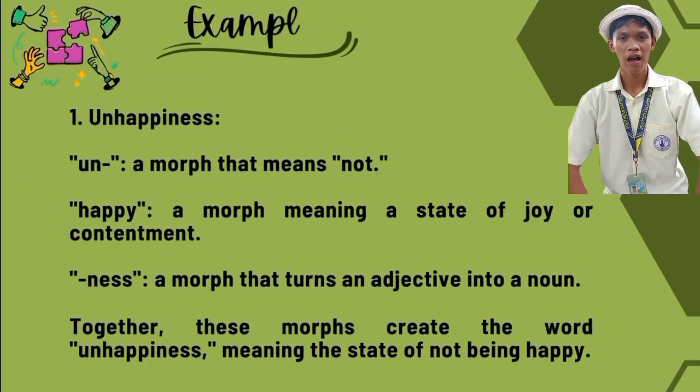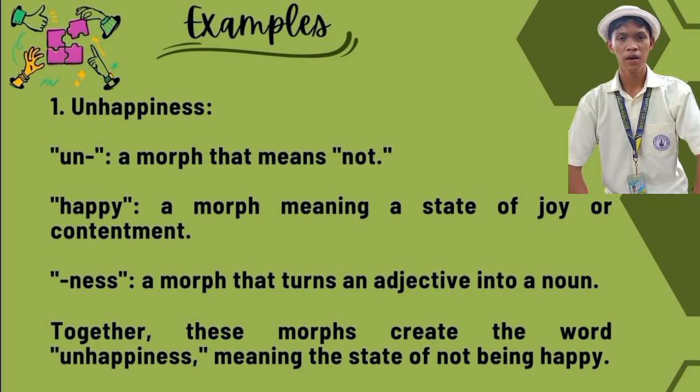So let us move on to the examples. The first example is the word unhappiness. Unhappiness has three morphs. Because of the morph un, a morph that means not, the word happy, a morph meaning a state of joy or contentment, and the morph ness, a morph that turns an adjective into a noun. Together, these morphs create the word unhappiness, meaning the state of not being happy.